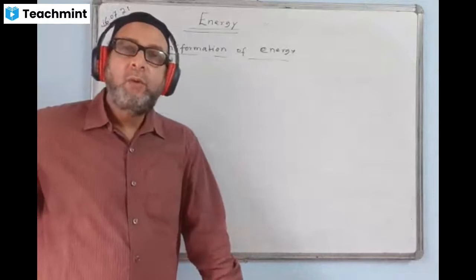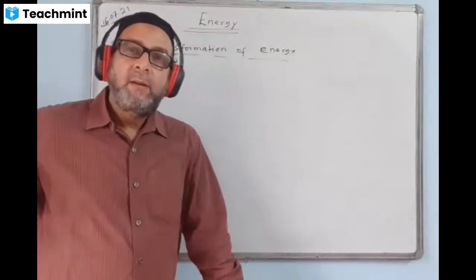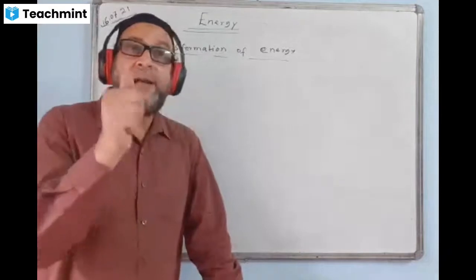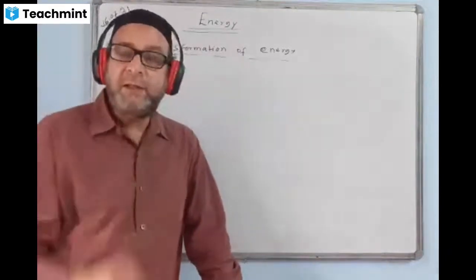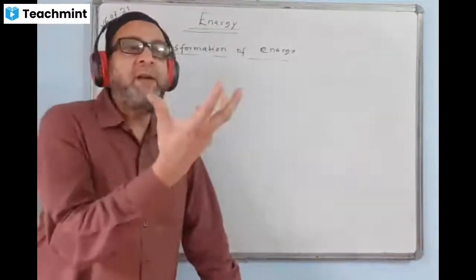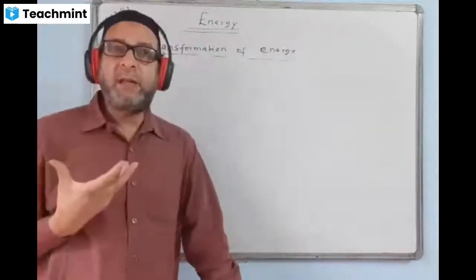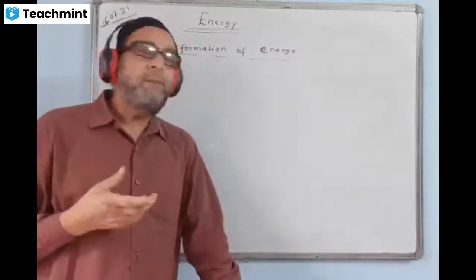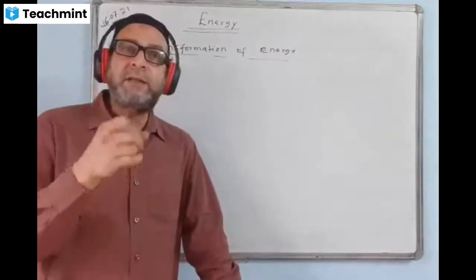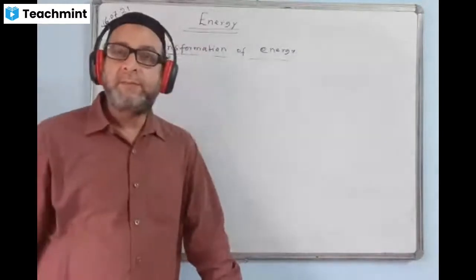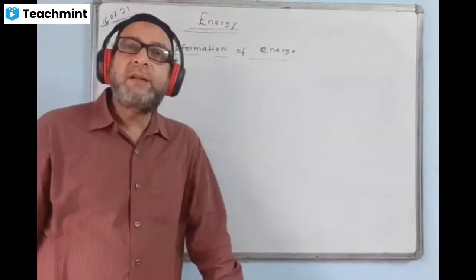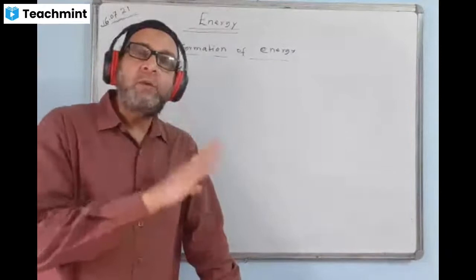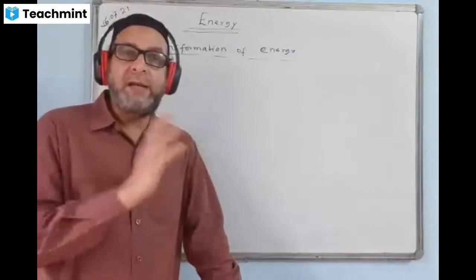Do you know? In electric bulb, we supply electricity, that is electrical energy. And what do we get from the bulb? We get light. That means in electric bulb, electrical energy changes into light energy. What conversion is taking place? Electrical energy to light energy, or we say electrical to light.